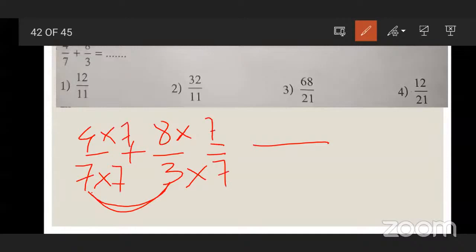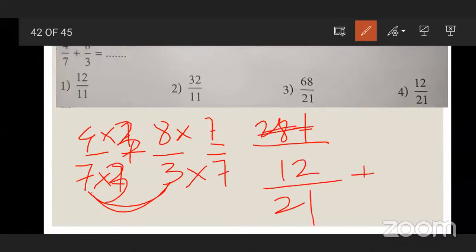Okay, in this way we can carry out the multiplication. So you can see 4 sevens are 28. Sorry, 4 threes are 12, 7 threes are 21, 8 sevens are 56, and 3 sevens are 21. To carry out the addition of numerators, it is 68 and the denominator is 21. So the third one is the right answer.